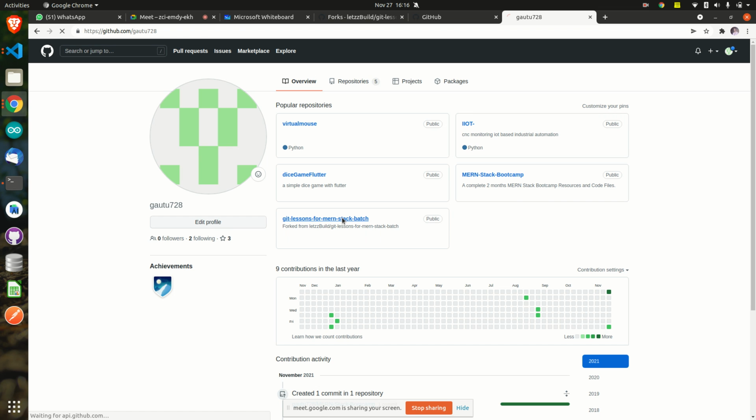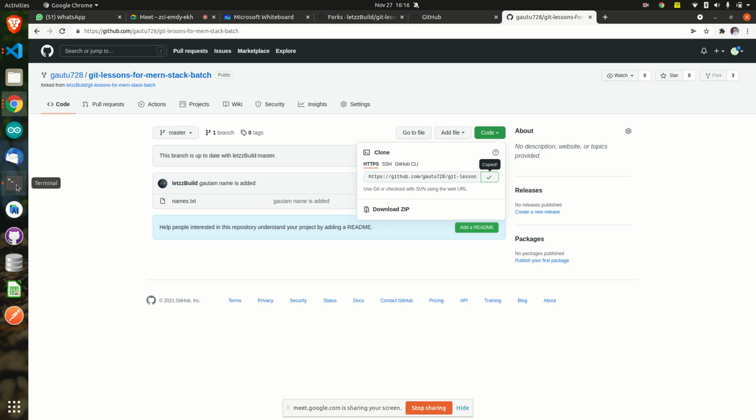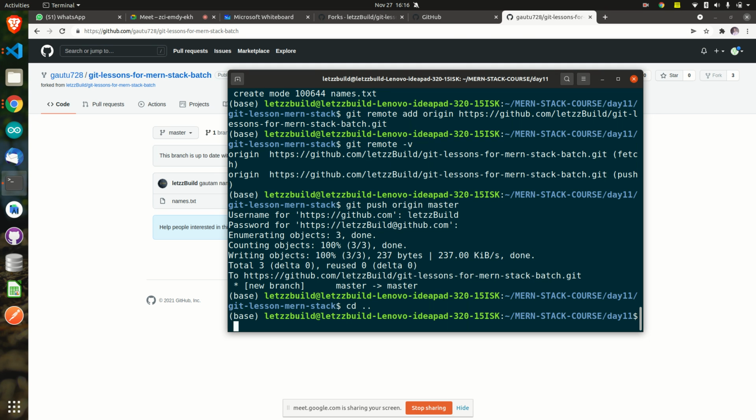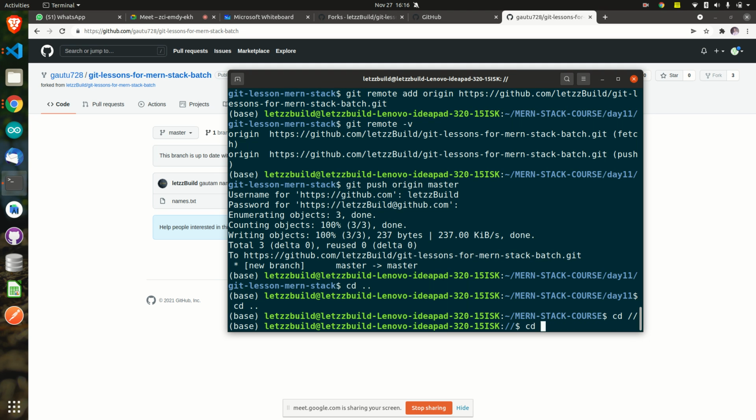Okay. Now I want to clone this repository. Our next step was to clone it, right? Because I want to write some code inside it. So let us assume that Let's Build gave me permission to write some code inside it. Okay, so I'll just copy this and clone this repository now. For that, I'll clone this somewhere else. Maybe I'll delete this afterwards, but right now I'll just do it on the desktop. cd Desktop, if it is there.